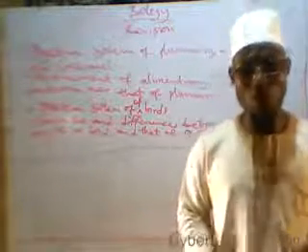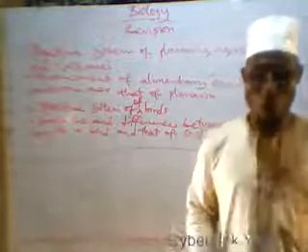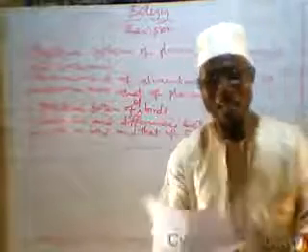Then we have three types of transpiration. We have stomatal transpiration, the loss of water into the atmosphere through the stomata of leaves. We have lenticular transpiration, the loss of water into the atmosphere through the lenticels of stem.